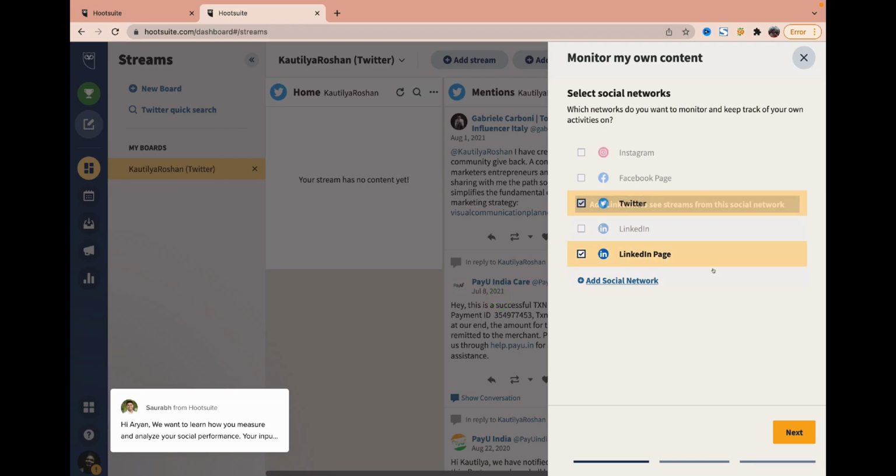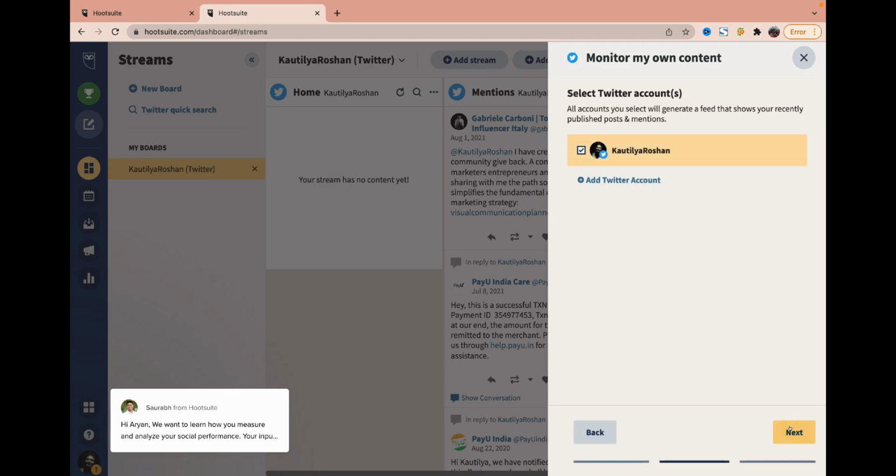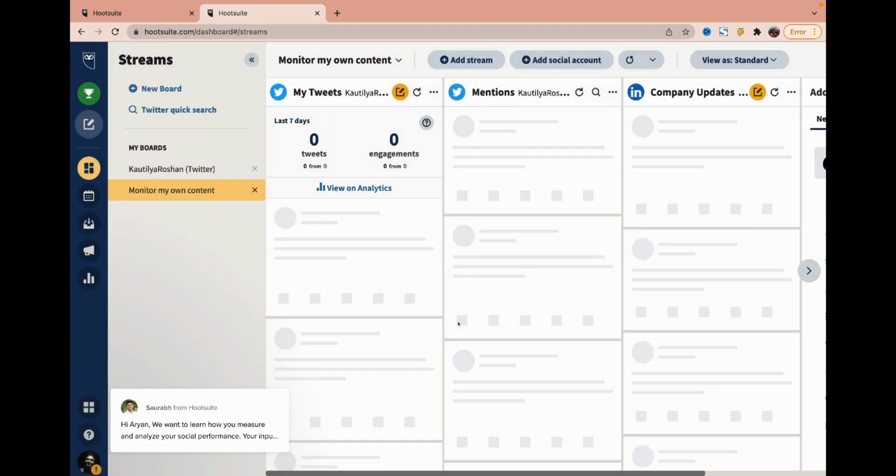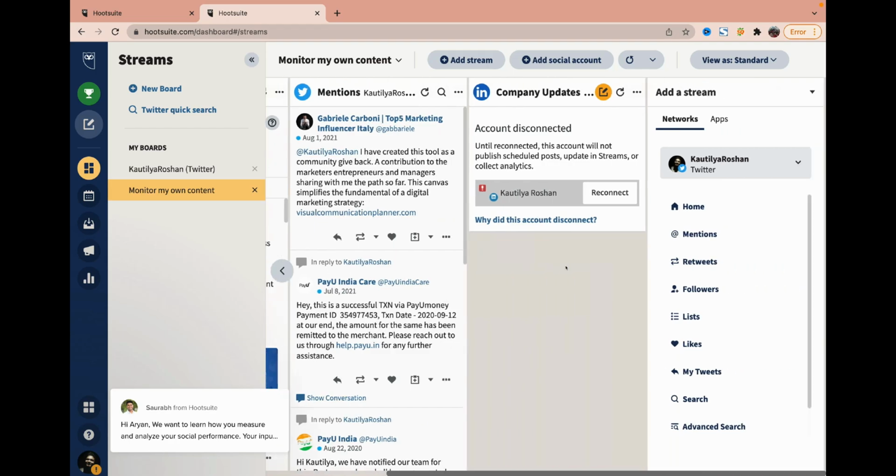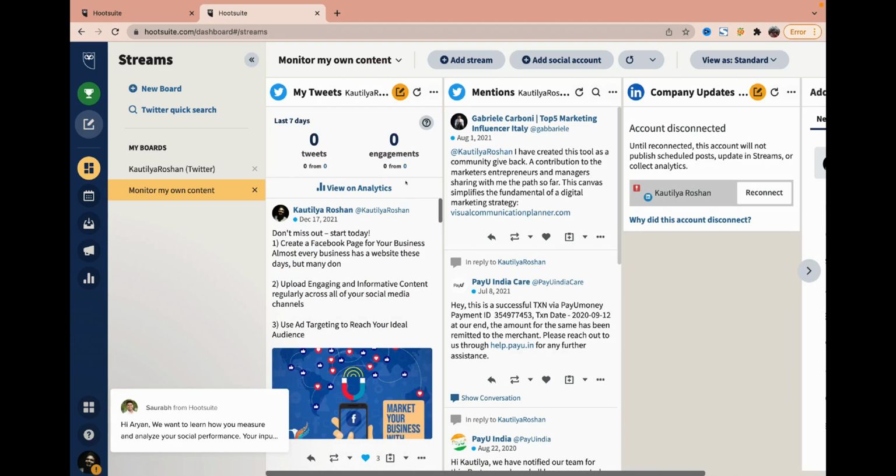Now just like this, we can add more up to 10, as I showed you in the starting what my plan has and all that. So it has 10 social media accounts. Then I can go to the next option, guys, and then next, and then I can add that to the dashboard, my LinkedIn page. Now again here you can see all the options I have here.